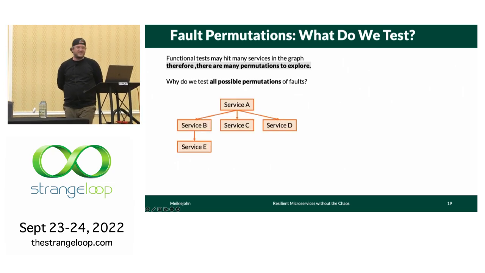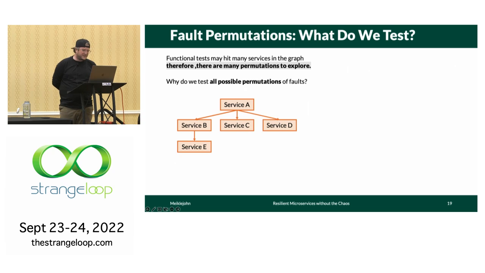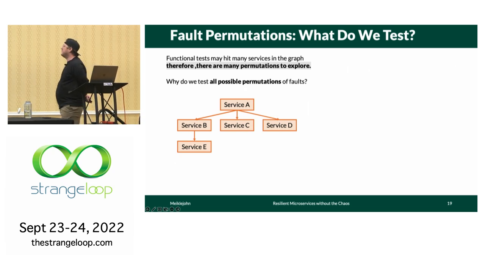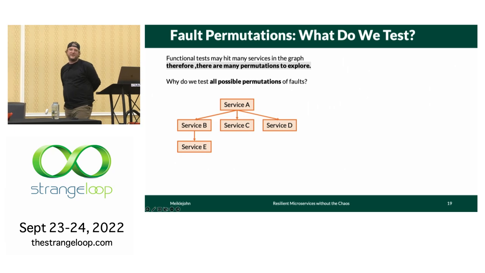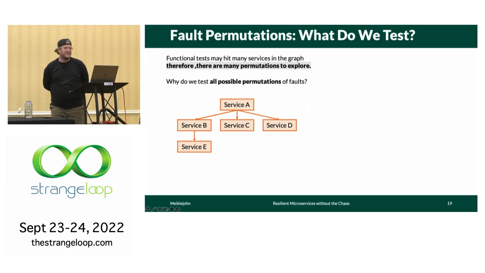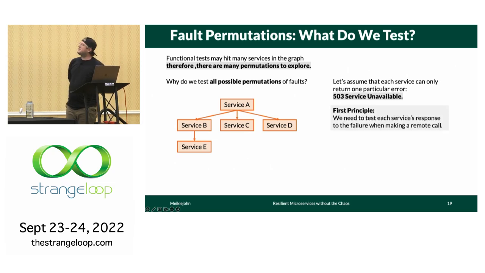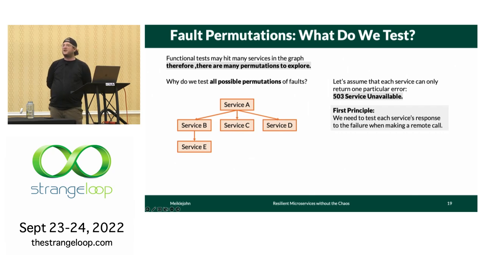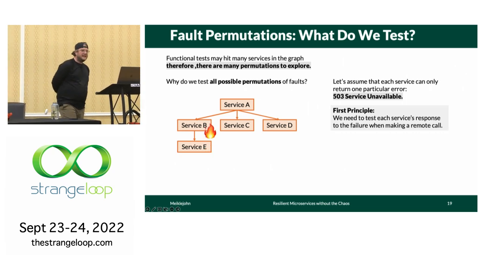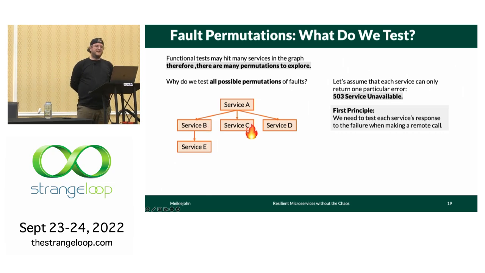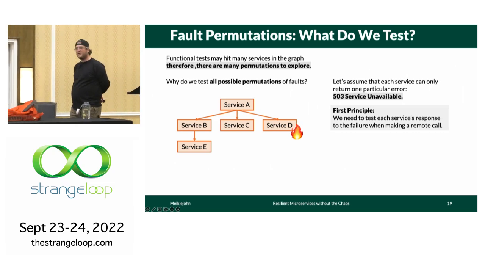So we'll start with this simple abstract view of the previous graph I showed you. And we'll assume that each service can only return one error. And that error will be a 503 service unavailable. That's the only thing we're going to test for. So the first thing that we need to do is test each service's resilience to a direct dependency returning that error. So we start by injecting a failure at E to test whether B has error handling for that failure. And then we have to test a failure in B, a failure in C, and a failure in D in 3 different test executions to make sure that service A has error handlers accordingly against those 3 possible failures.